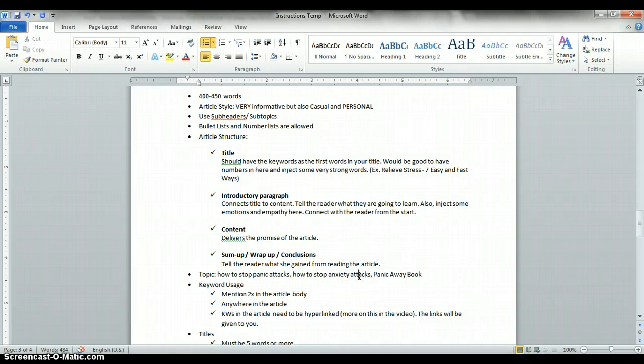All right, so anyway, about emotions and empathy, since these are about panic attacks and anxiety attacks, it would be good if you would pretend that you're one of the people who have experienced panic attacks, or who is experiencing panic attacks still, or you can say that you did experience it once in your life for a couple of years, but you got over it, so now you're providing help on how to stop it. So it would be good to connect to the reader, saying that, hey, I know what you're going through.